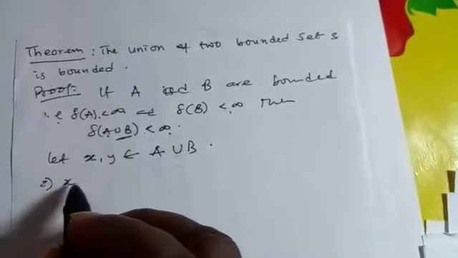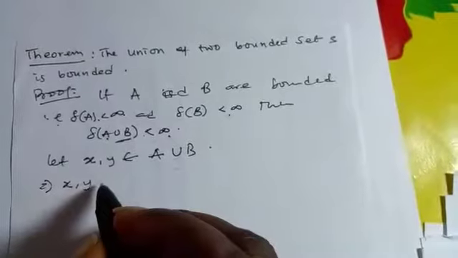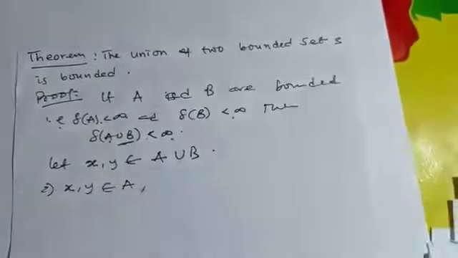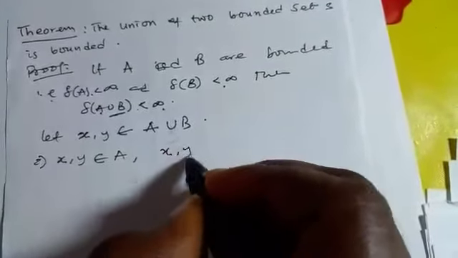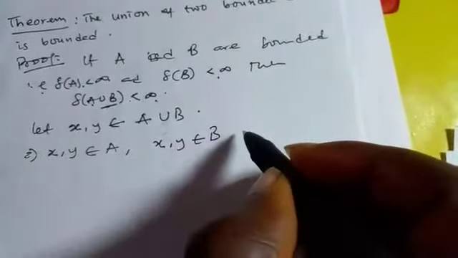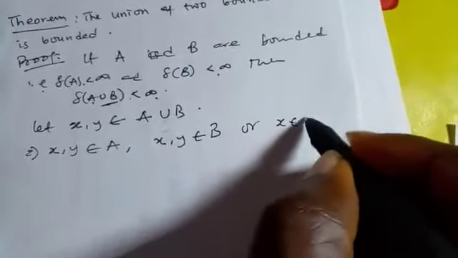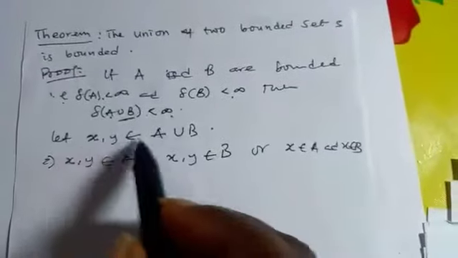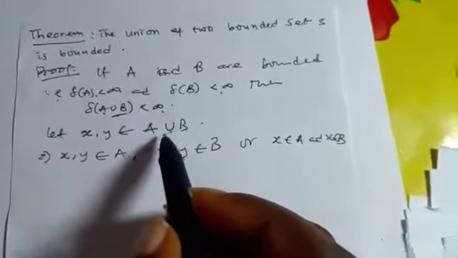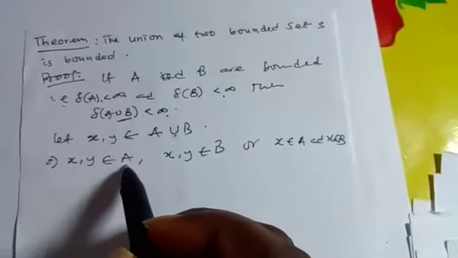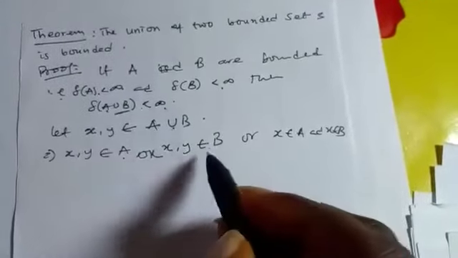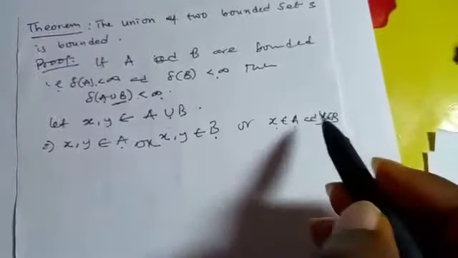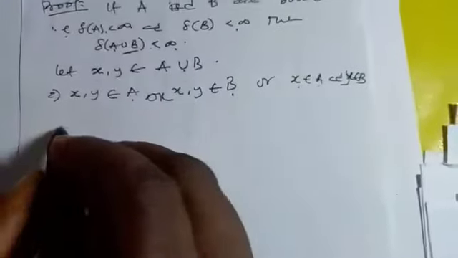This will either mean that S and Y both belong to A, or S and Y both belong to B, or S belongs to A and Y belongs to B. So since S and Y are in A union B, that would simply mean that either both of them are inside A, or both of them are inside B, or each of them is inside one of the two sets. So we are going to consider the three cases.